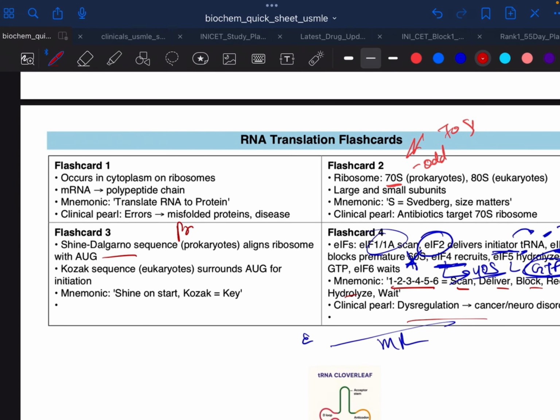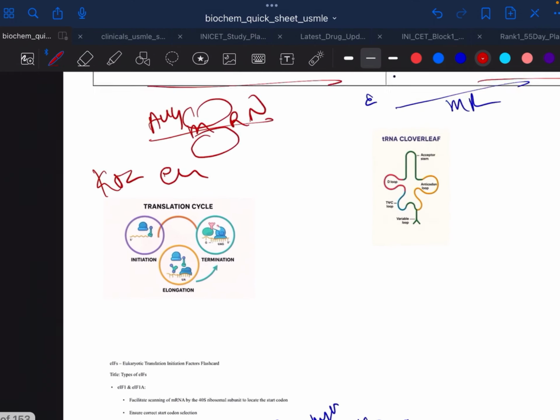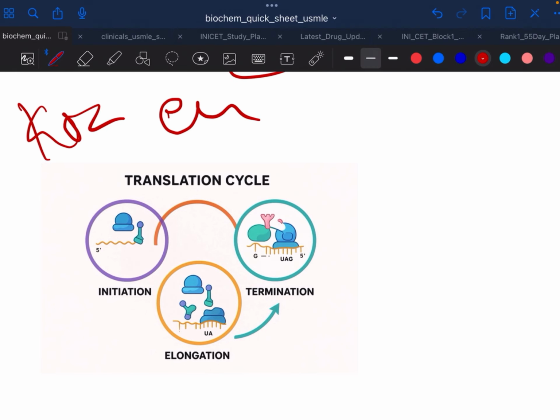And Shine-Dalgarno is for prokaryotes. The initiator sequence aligns the ribosome with the AUG, the mRNA's AUG sequence, and Kozak is for eukaryotes. Just remember that. And this is the process, in a very simple form I have written: initiator, then the acceptor site, the E, P, A sites.